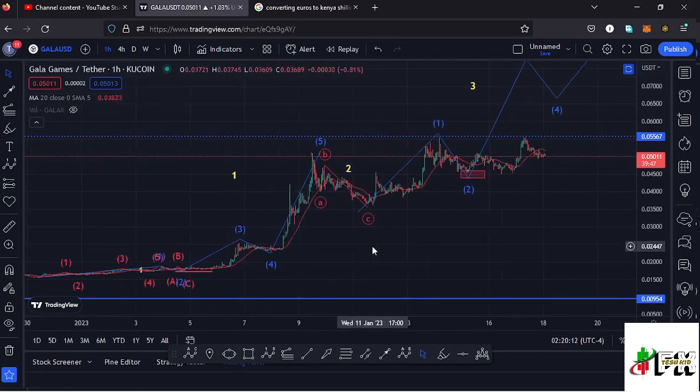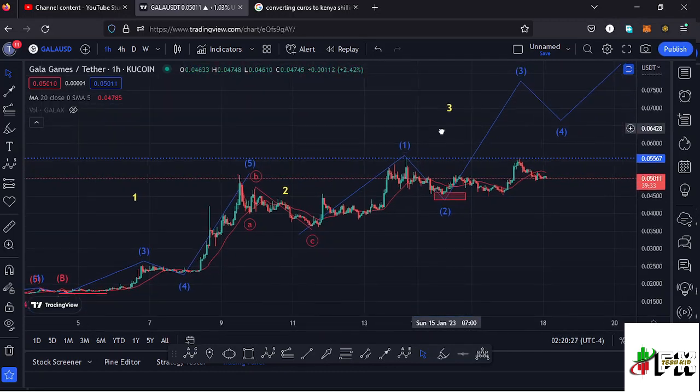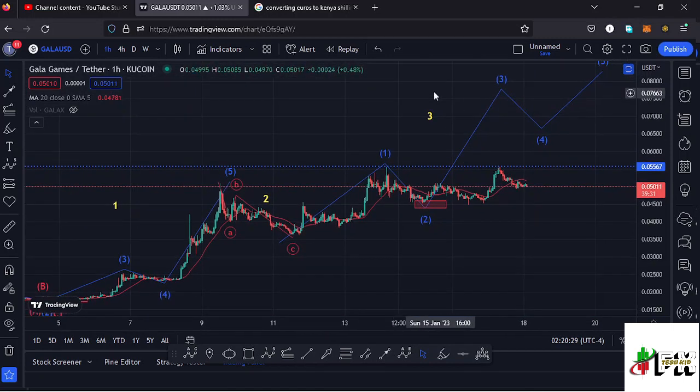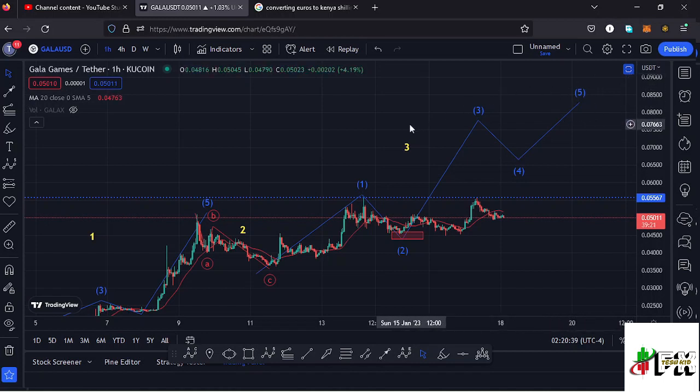And after seeing the formation of a higher EDU12 contour, whatever we expect next is a corrective structure in the formation of a second wave. And because of its corrective nature, we also expected to see an ABC corrective structure completing the formation of that higher EDU12 contour. And after seeing the low for that higher EDU12 contour, whatever we expected next is a bounce to the upside in the formation of a higher EDU12 con 3, which is an impulsive wave. And because of its impulsive nature, I'm also expecting to see fractal waves in formation within that higher EDU12 con 3, having the wave 5 completing the formation of that higher EDU12 con 3 to the upside.